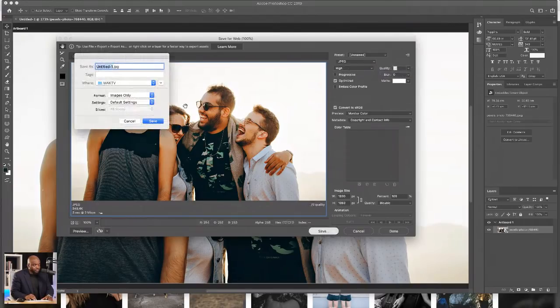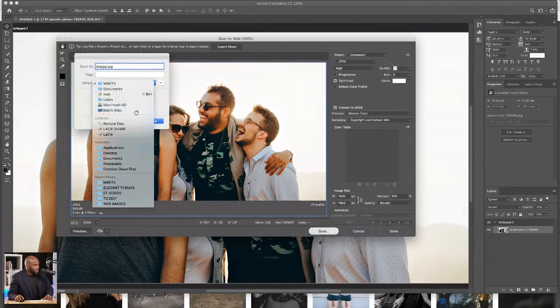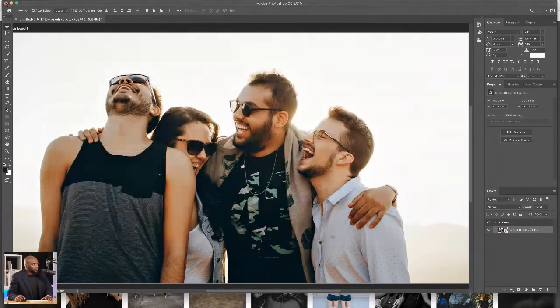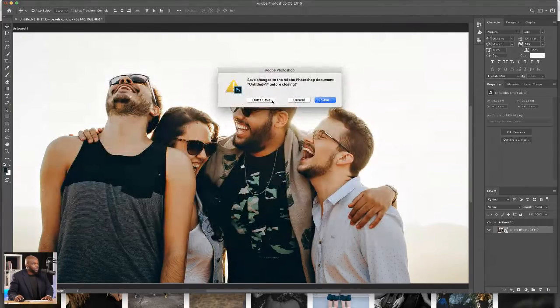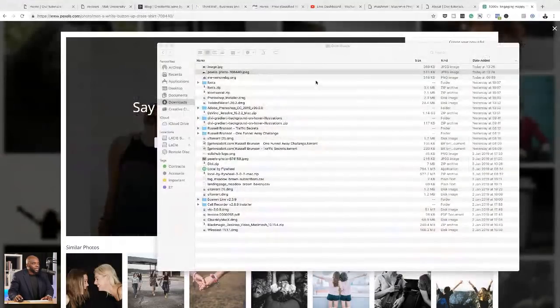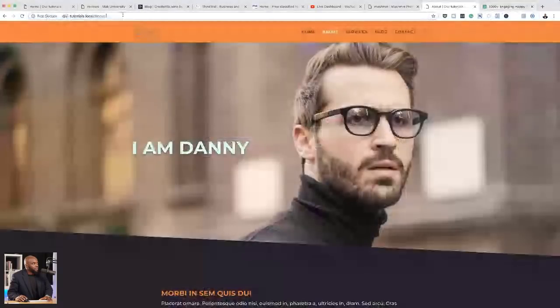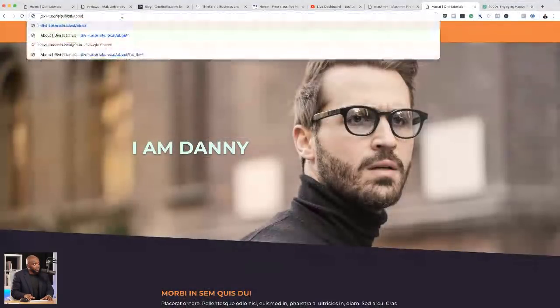And then I'm going to compare. I'll just call this image. And it's added to the download folder so we can see and compare with the one that we've just downloaded. Okay, so I'm going to save that. Okay, in fact, I don't need to save that. So now when I compare, we can see here that now it has been re-edited. So now let me use this in my actual website. So I'm going to come over here. I'm going to log into my website.